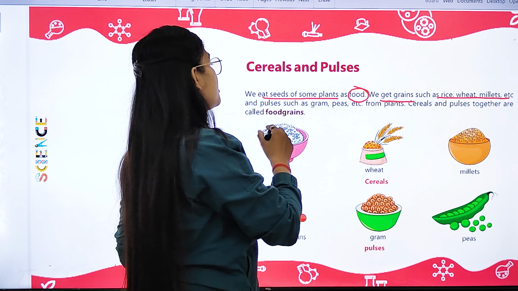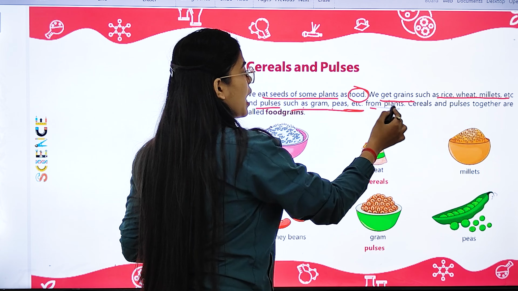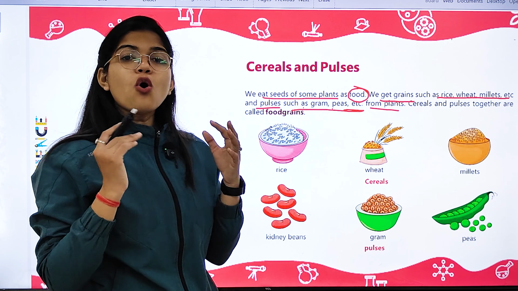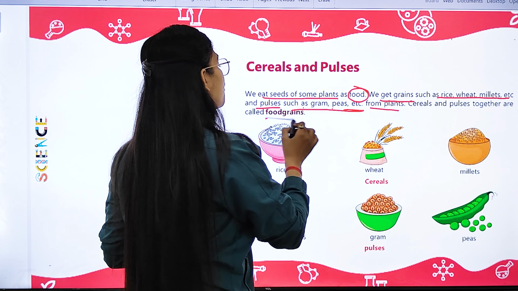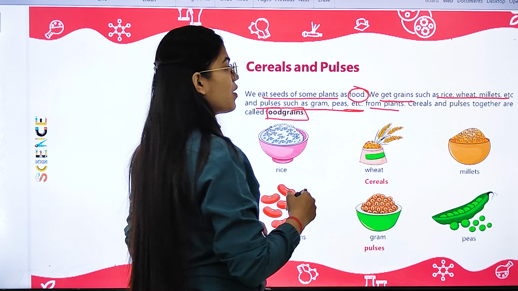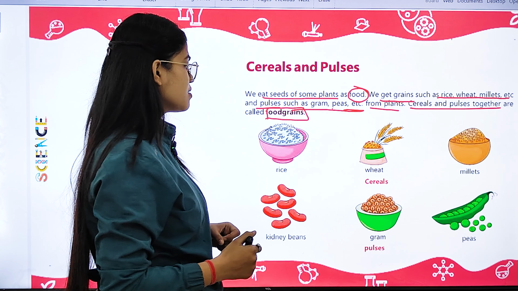Along with that, we eat pulses also, like gram, peas, etc. These pulses also we get from plants only. Altogether, cereals and pulses are known as food grains which we get from plants.